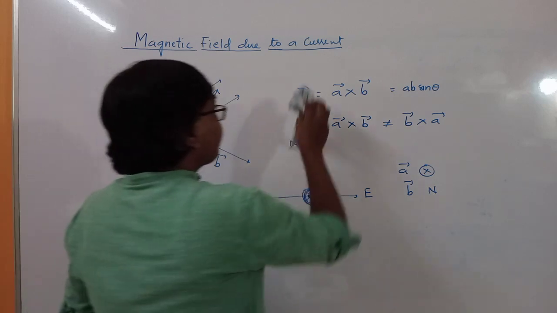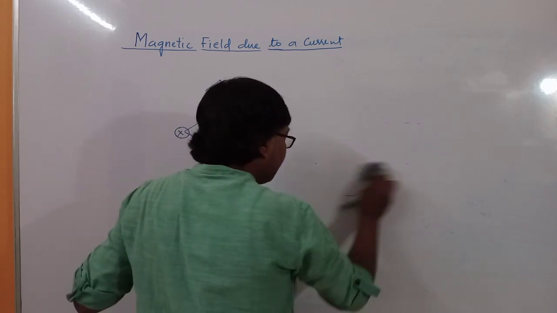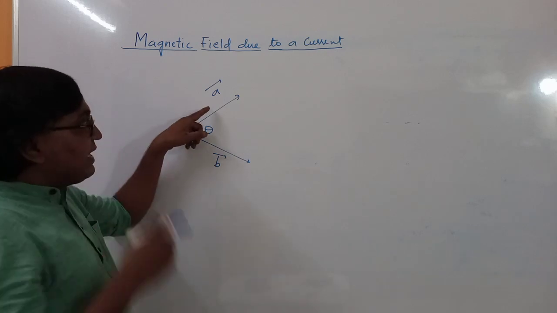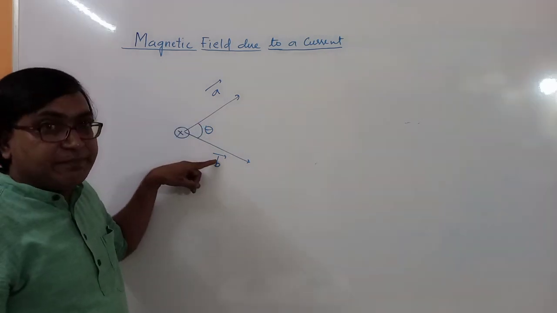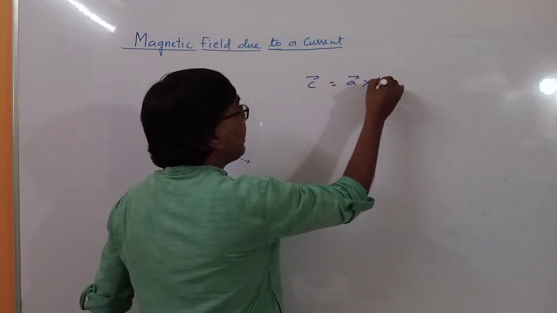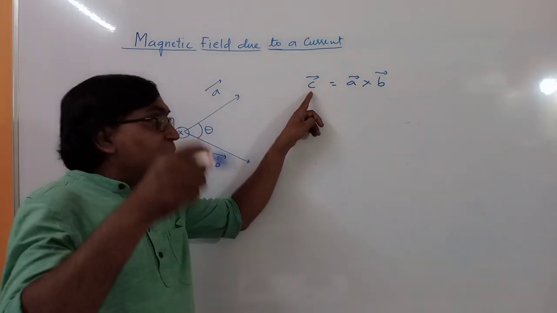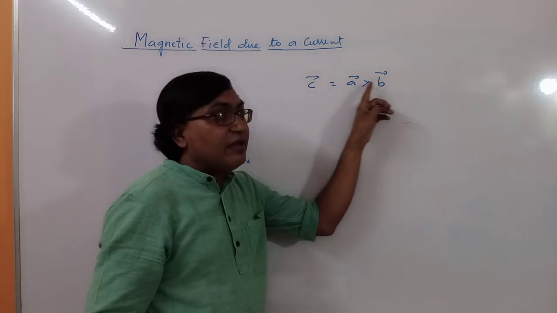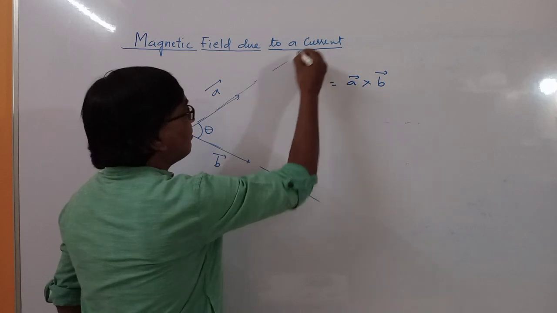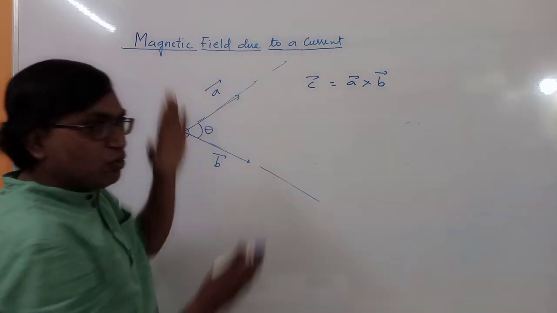So actually, if you take A cross B, the resultant vector of A cross B will be perpendicular to A as well as perpendicular to B. Vector C is perpendicular to A as well as perpendicular to B, or the resultant vector C will be perpendicular to the plane formed by vectors A and B. So this is a plane contained between these two vectors.